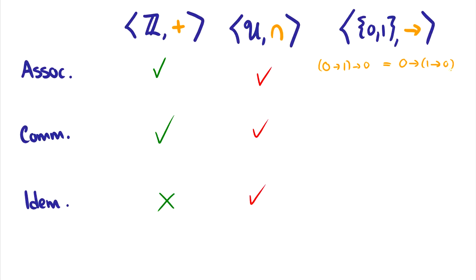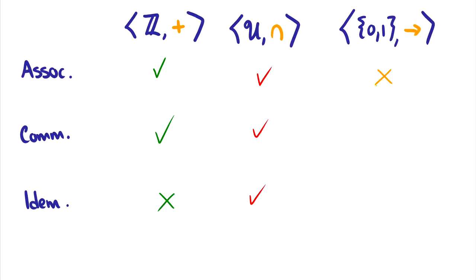So let's check to see if it's associative. So 0 arrow 1 is 1, so on the left side we end up with 1 arrow 0. And on the right side we have 0, and then we have 1 arrow 0 on the right, and we know that's false, so it's 0. So is 1 arrow 0 equal to 0 arrow 0? Well, 1 arrow 0 is 0, 0 arrow 0 is 1. These are not the same. So conditional on truth values is not associative.